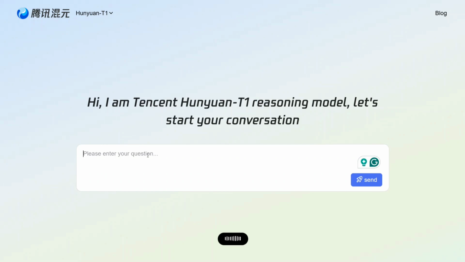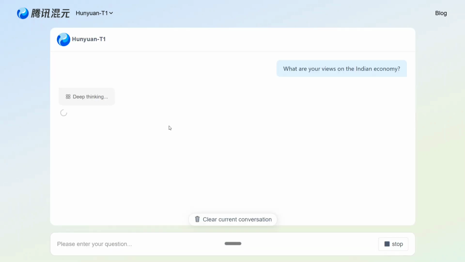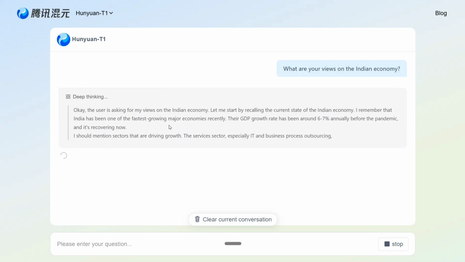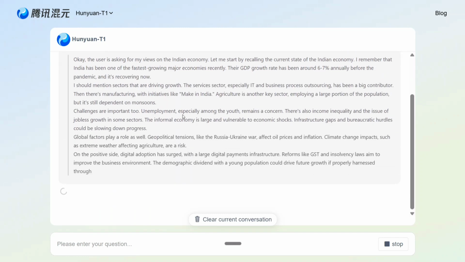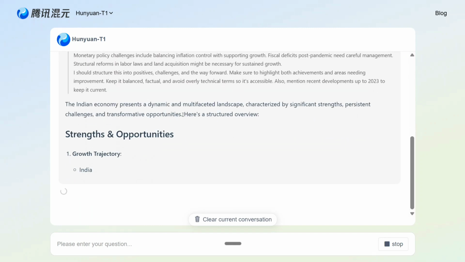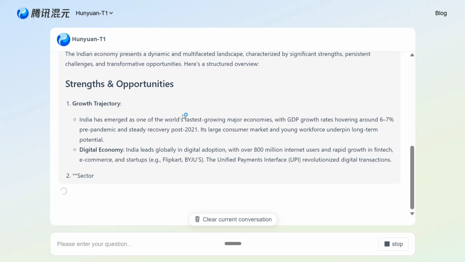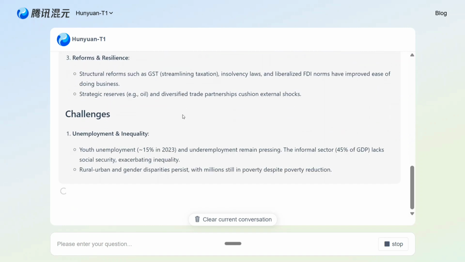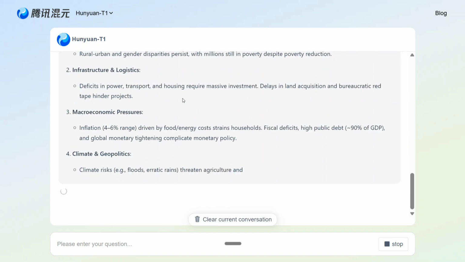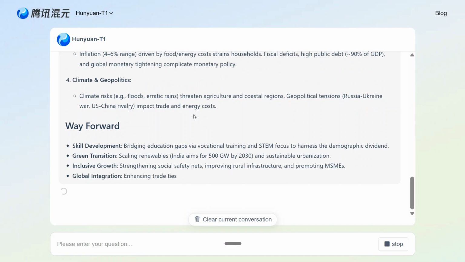What are your views about the Indian economy? These are Chinese models, so I'm not very sure how censored they are. As we saw in DeepSeek-R1, the initial version was quite heavily censored. Now here you can see that the deep thinking has started and it's fast. I think if you want blazing fast results alongside reasoning, the only limitation with reasoning is that it's very slow. But I think Tencent is now picking up on that pain point, that is, it is making reasoning fast also. And here you can see that the output is just crazy.